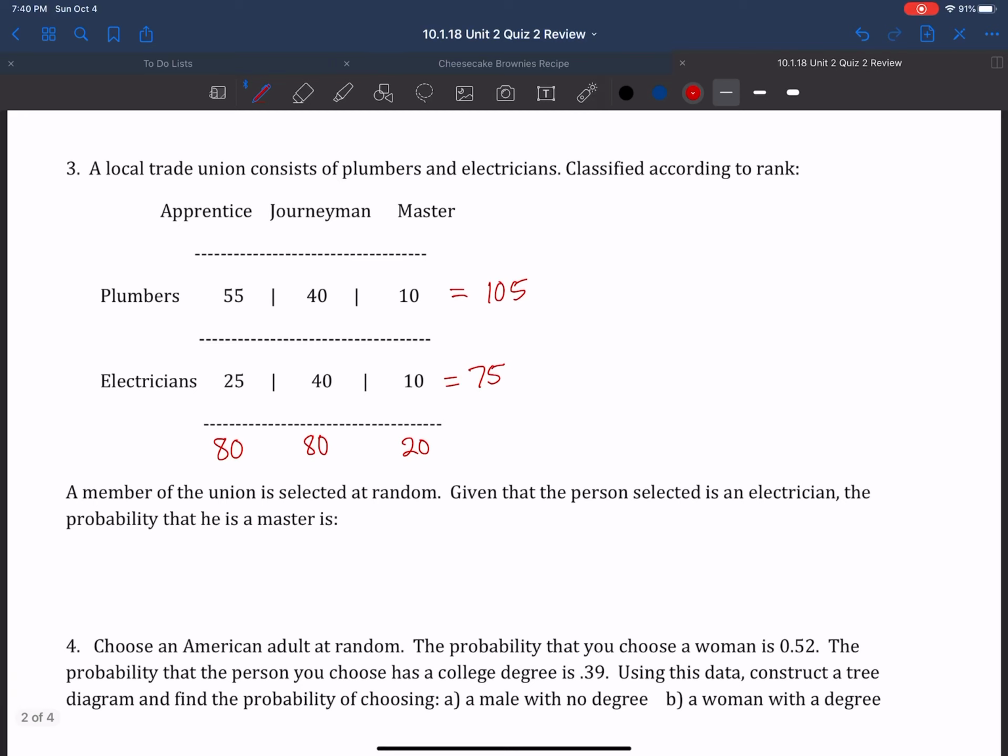Now, it says a member of the union is selected at random. Given that the person selected is an electrician, the probability that he is a master is, well, we know that there's 75 total electricians, right? And 10 of them are masters. So the probability that they are a master, given that they are an electrician, is 10 out of 75, which is the same thing as 0.133 or 13.3%.